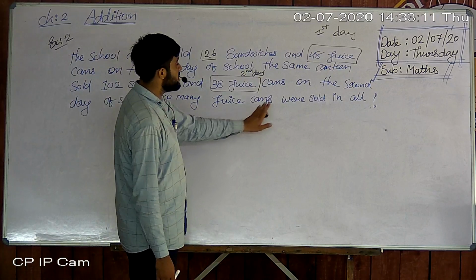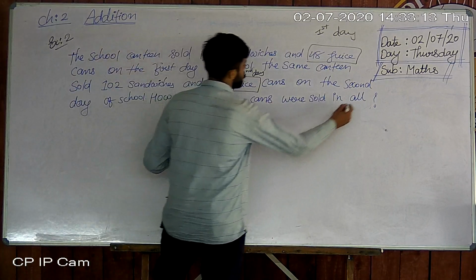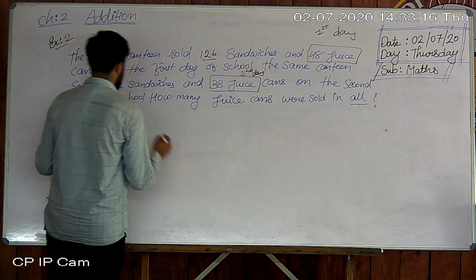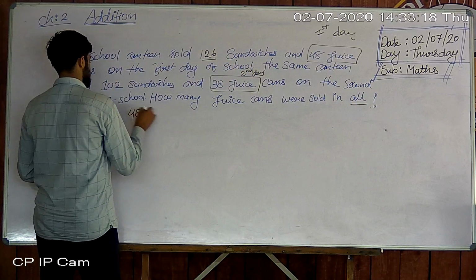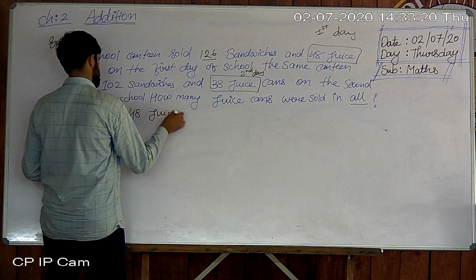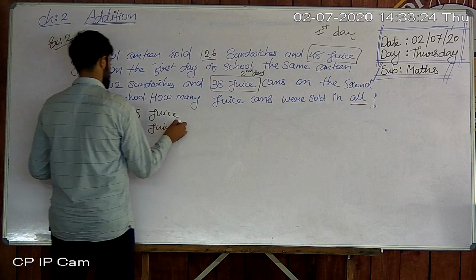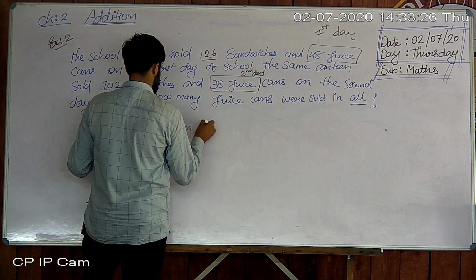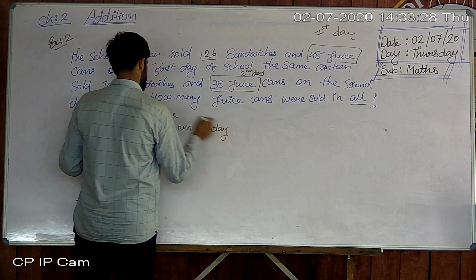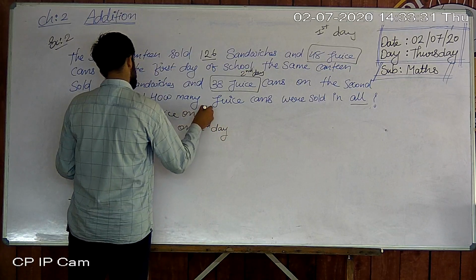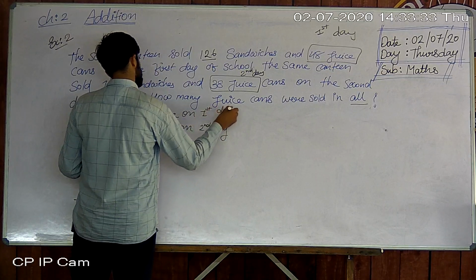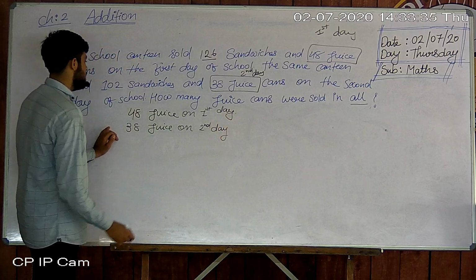How many juice cans were sold in all? All means for both days. So first we write the data: 48 juice cans on the first day and 38 juice cans on the second day.